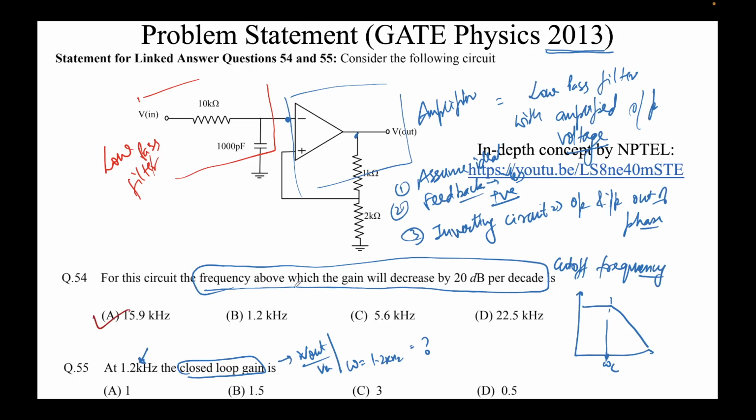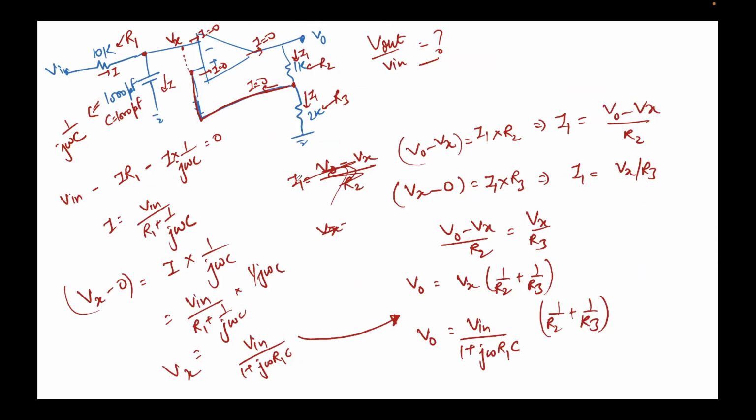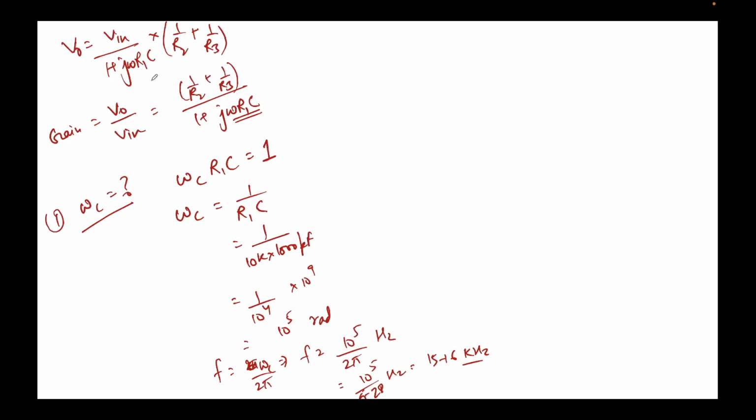So what we did here was that for this given circuit we found out what is the gain. This is what we derived here. So this was the expression for a low pass filter. Here I simply used Ohm's law, and we found out this expression for gain. What is the cutoff frequency? Cutoff frequency is when we are in the form of 1 plus j omega RC, so we simply put the coefficient of j equal to unity. Remember, the form has to be like this, 1 plus j omega RC. So this is called the cutoff frequency, omega c. So omega c equals 1 upon R1c. I simply put the values, converted from radian to hertz, so we got the answer, 15 point something kilohertz.